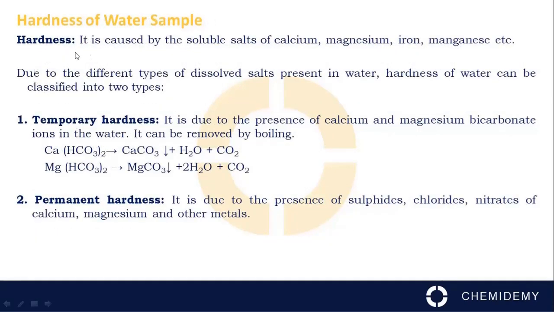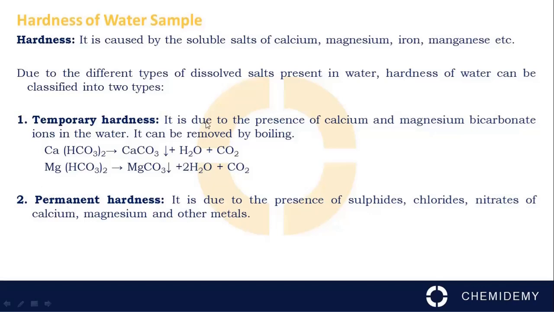We know that hardness is caused by the soluble salts of calcium, magnesium and ions of other heavy metals, that is iron, manganese, etc. Due to the different types of dissolved salts present in water, hardness of water can be classified into two types, that is temporary hardness or permanent hardness.